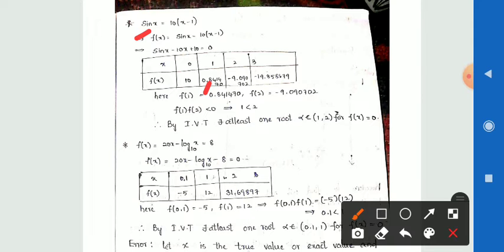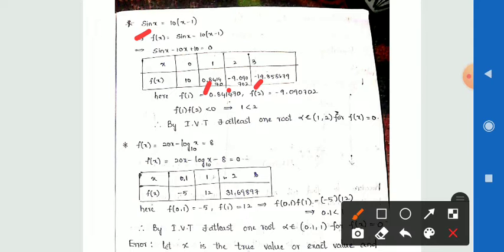Then if x is equal to 2, we get the f of x value as minus 9.090702. Then if x is equal to 3, we get the f of x value as minus 19.85887. These are calculated by using the scientific calculator.